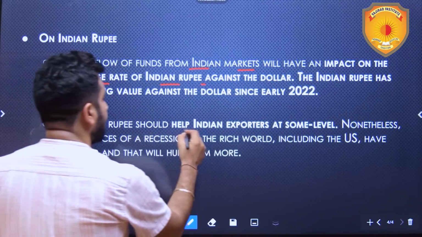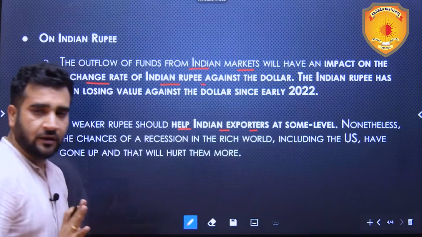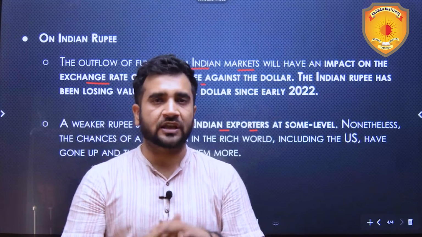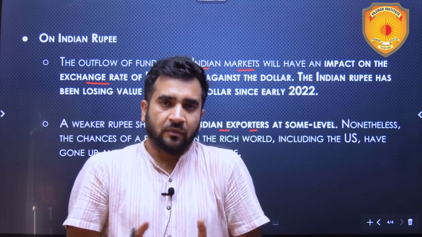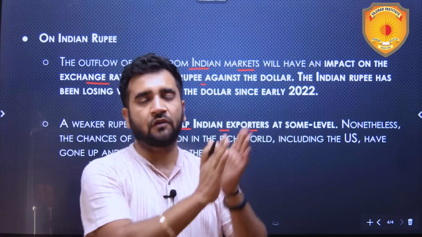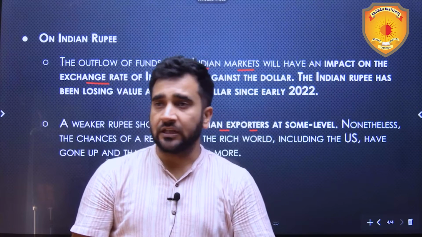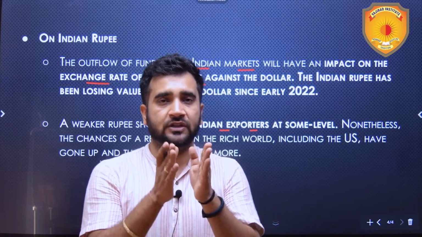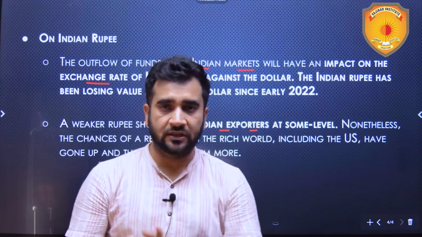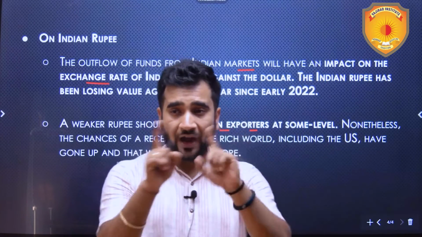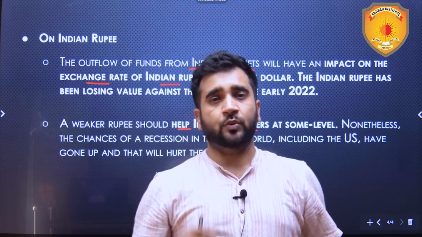A weaker rupee should help Indian exporters to some level. But since exports are less as compared to imports, because we are in a current account deficit, it will majorly impact the imports in case of the US Federal Reserve hiking the interest rate. On this particular concept, there was a question asked in this year's prelims. Questions have been asked on this concept earlier also. So you need to understand and relate things in this way.